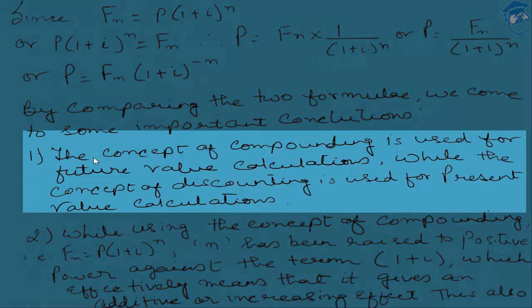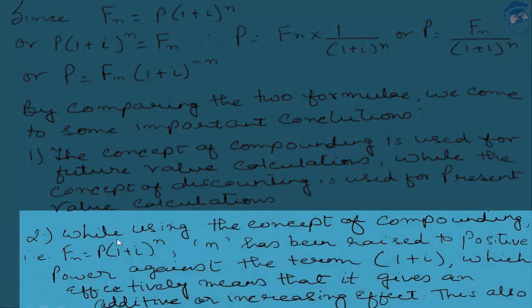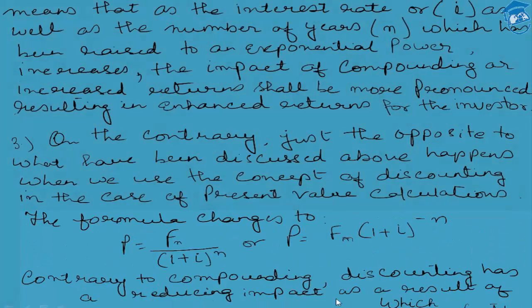Number one, the concept of compounding is used for future value calculation, while the concept of discounting is used for present value. Point number two, while using the concept of compounding, that is Fn is equal to P into 1 plus I to the power of n, n has been raised to the positive power against the term 1 plus I, which effectively means that it gives an additive or increasing effect. This also means that as the interest rate or I increases, as well as the number of years which has been raised to an exponential power, future value increases and the impact of compounding increases.